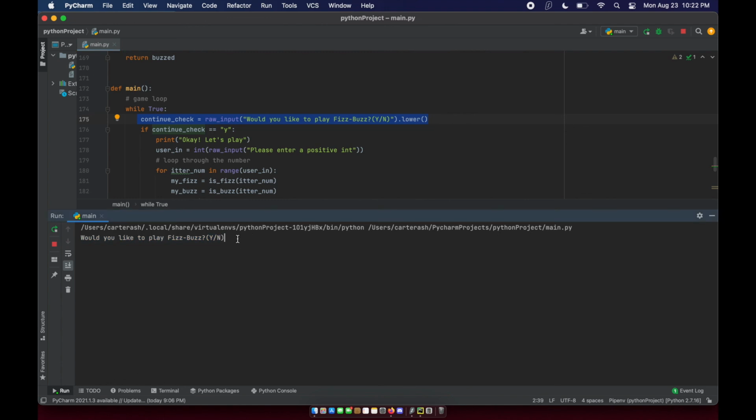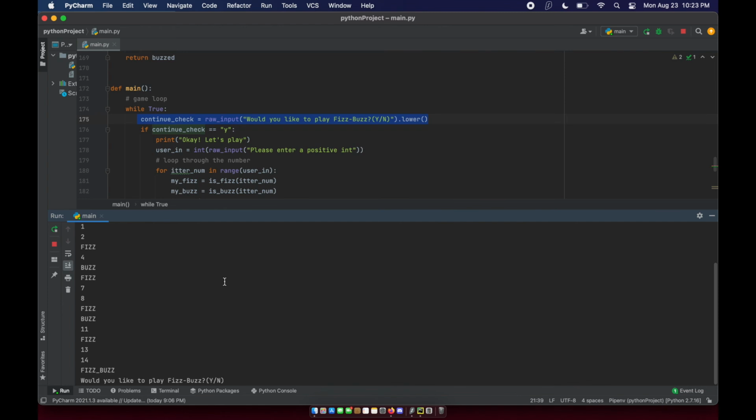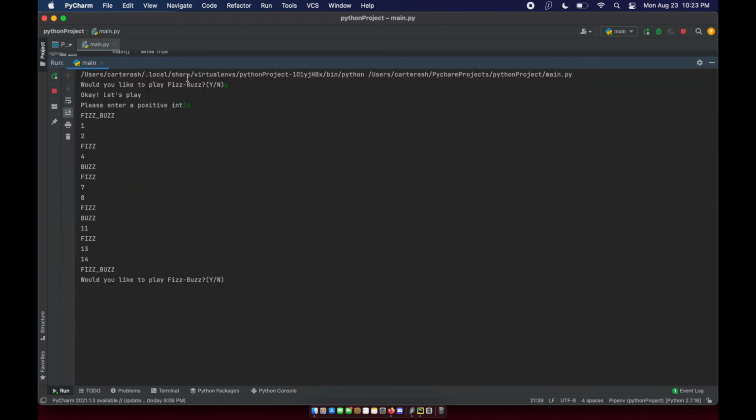We're at this statement right here. Would you like to play fizz buzz? Yes, I would like to play fizz buzz. Okay, let's play. Please enter a positive int. I'm going to enter 16. And here we go. So 0 is fizz buzz. I should have written some code that doesn't allow 0 in there, but my bad.